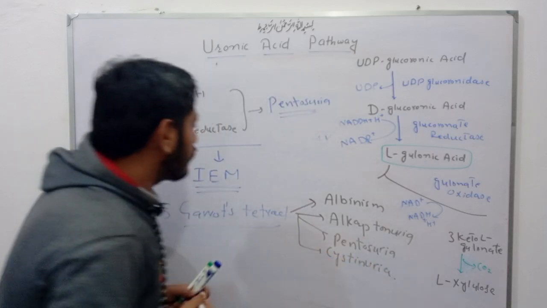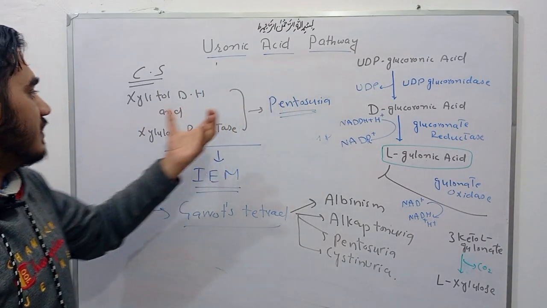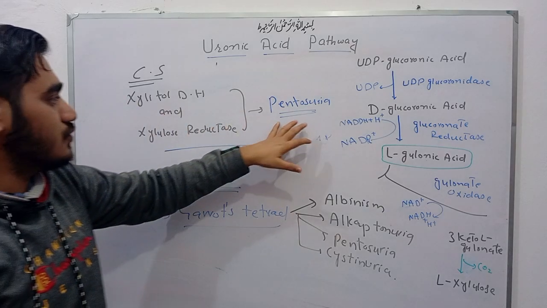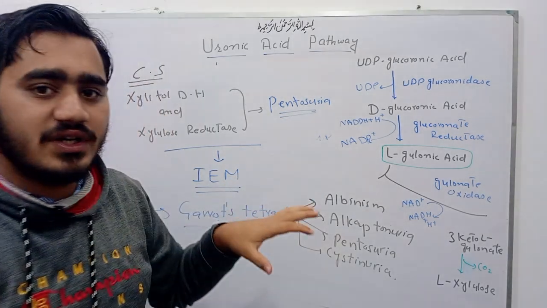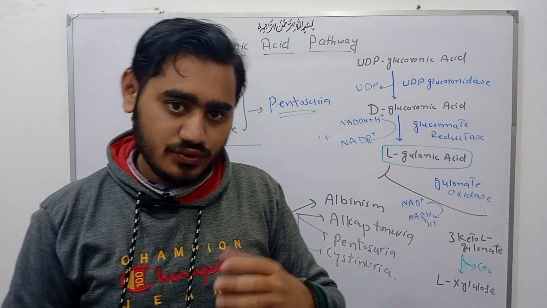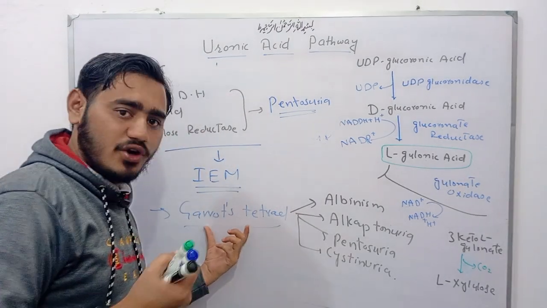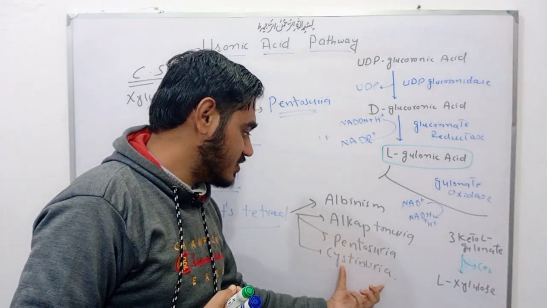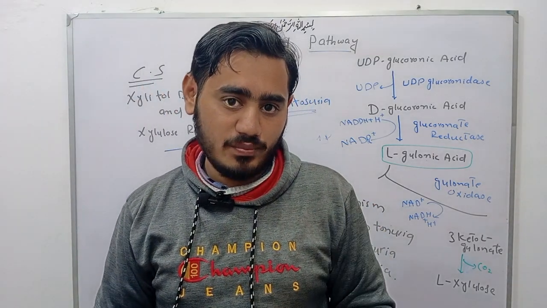Okay, so this is the clinical significance point of view of the uronic acid pathway, that deficiency of xylitol dehydrogenase and xylulose reductase leads to pentosuria, and it is an inborn metabolic disorder. There are some drugs, aminopyrine and barbiturates, that induce this pathway and lead to pentosuria. It is a member of Garrod's tetrad that includes albinism, alkaptonuria, pentosuria, cystinuria. This pentosuria is not harmful for our body.